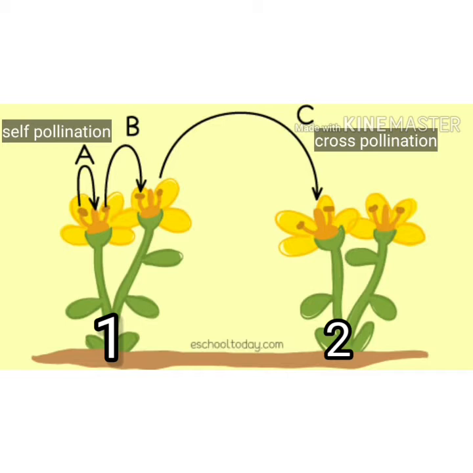Look at the next part. You can see the pollen grains from flower B get transferred to the stigma of flower C of another plant of the same type. So here pollen grains are transferred from a flower of one plant to a flower of another plant. This type of pollination is known as cross-pollination.